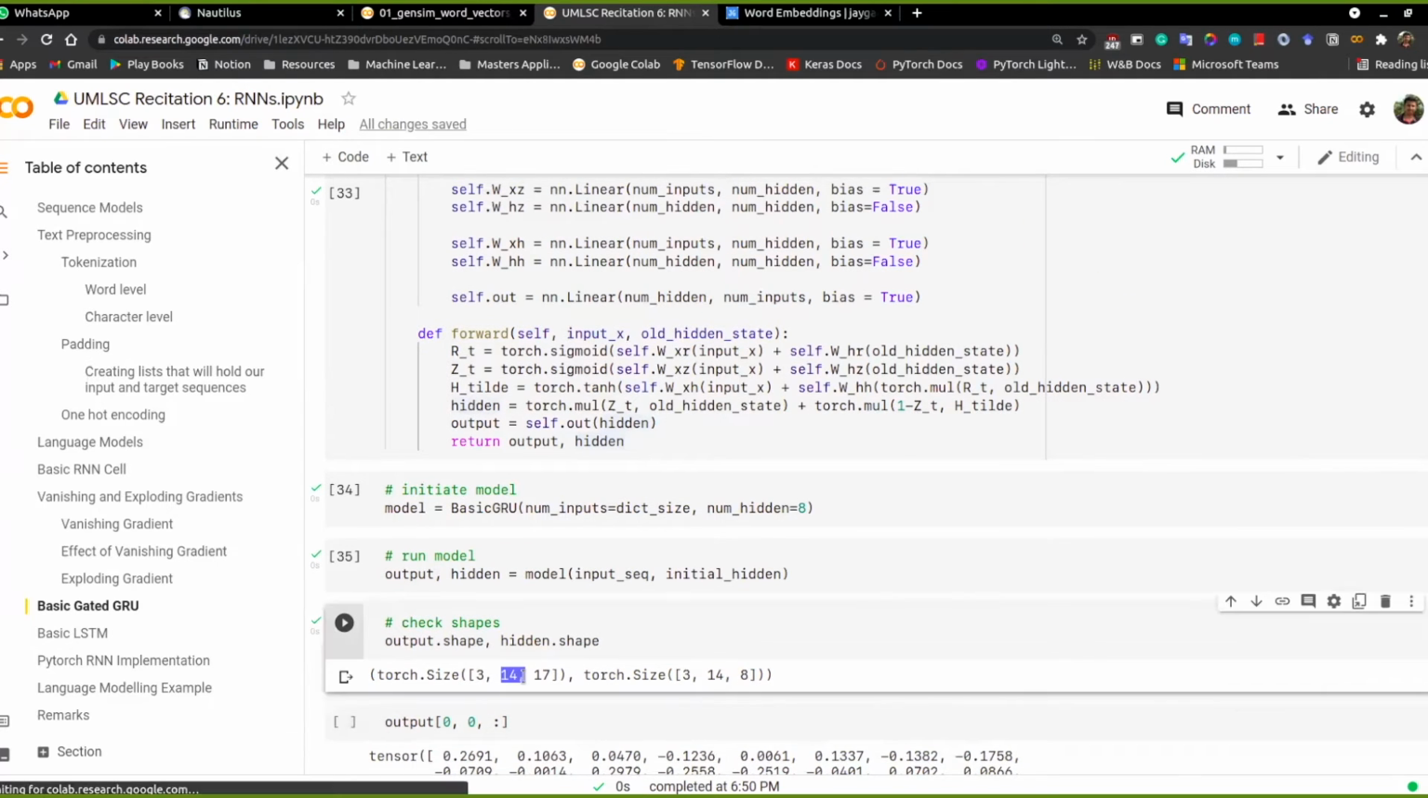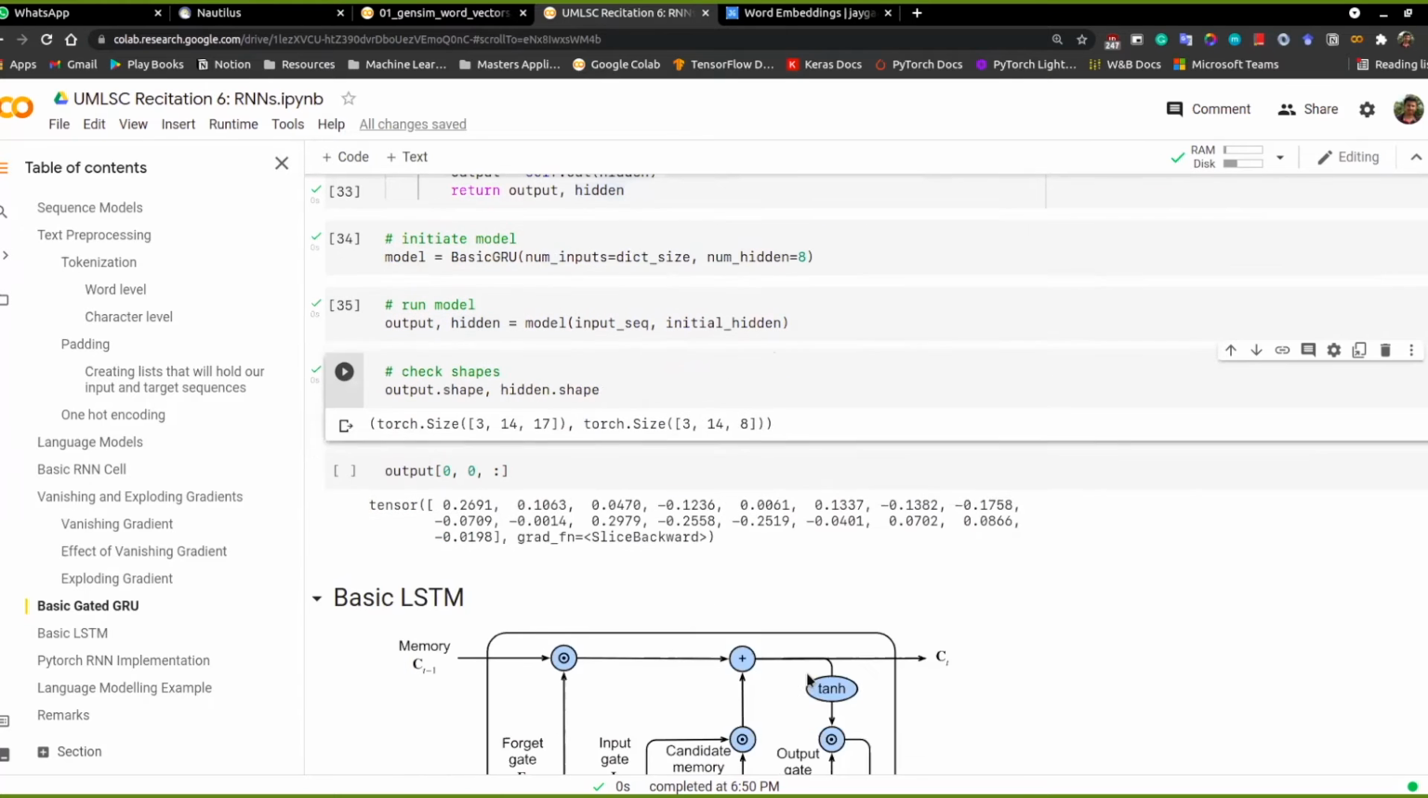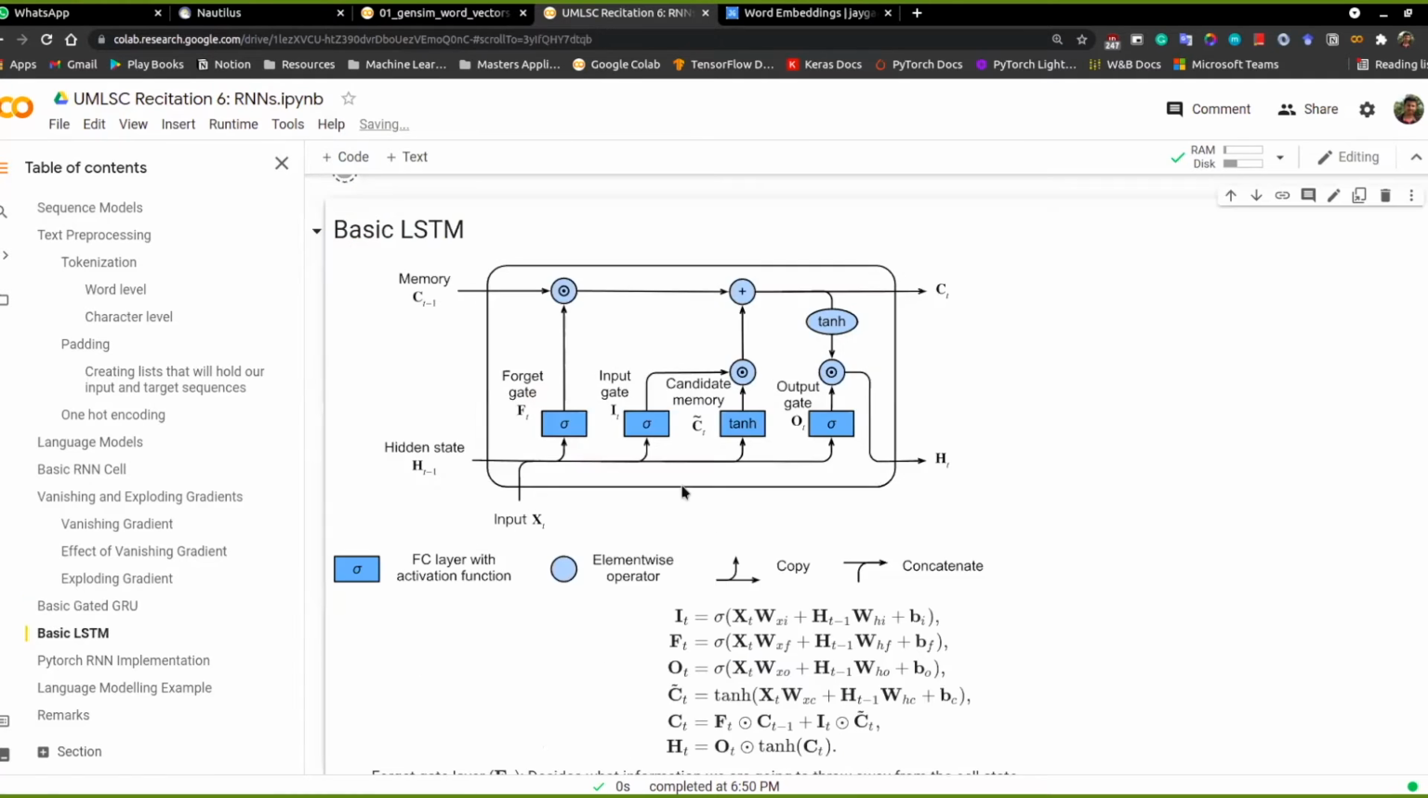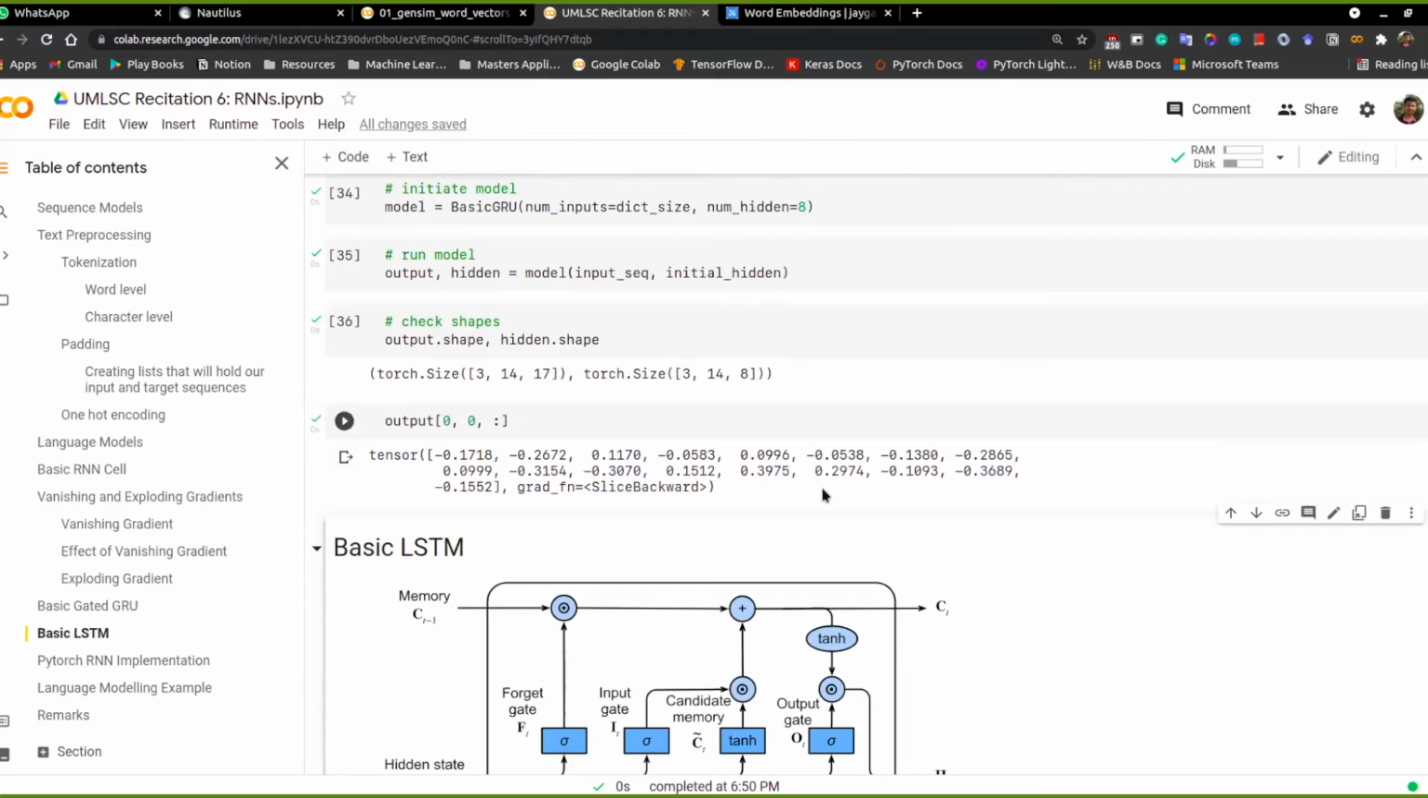So again, this particular output has the number of vocabulary words, the max sequence length that we have currently, and the number of batches. And here it's the hidden state, so the shape for this is the number of examples, the batch size, the max sequence length that we have, and the hidden units. And this is also for the output that we have obtained so far.